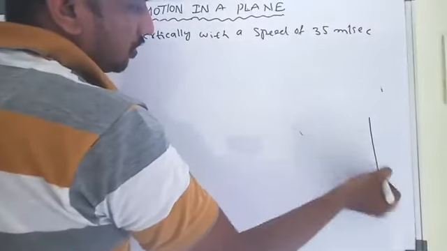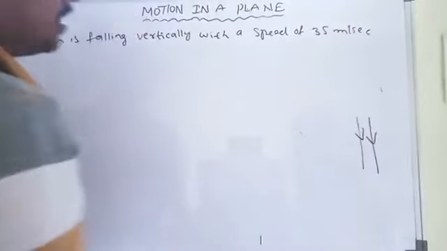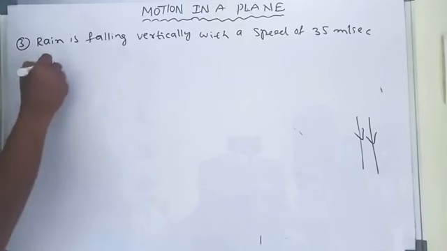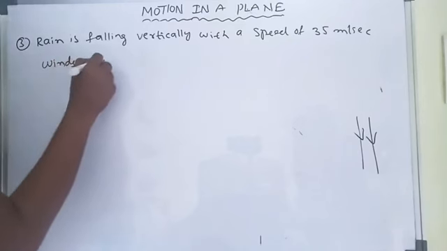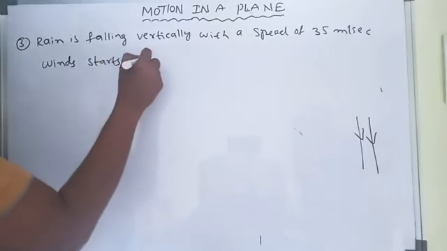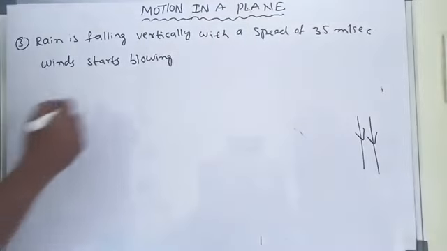Wind, which means air, starts blowing after some time.